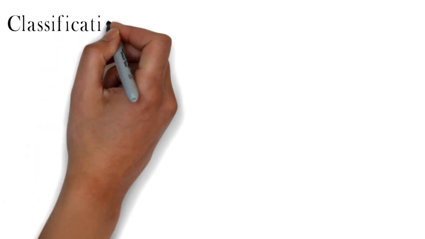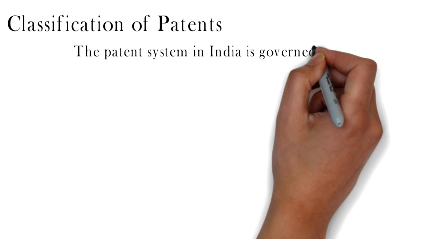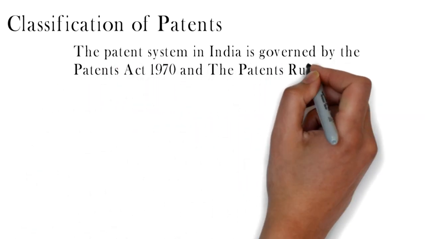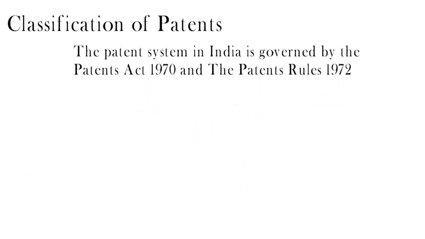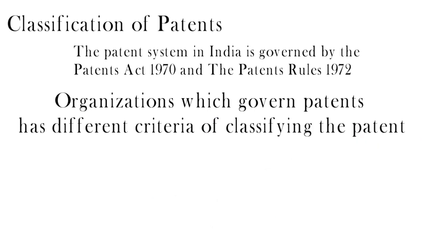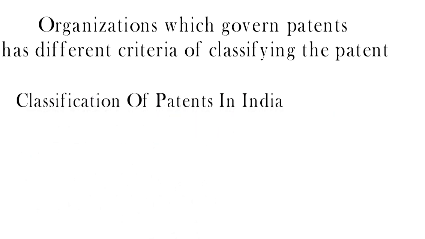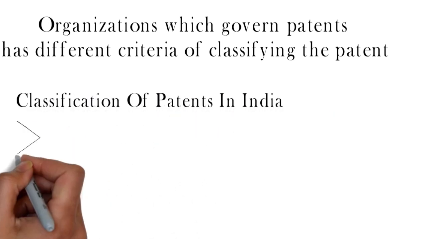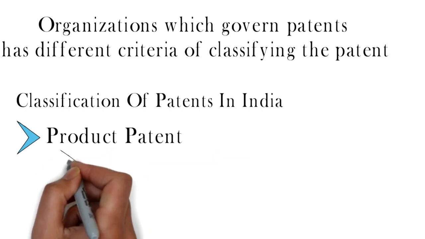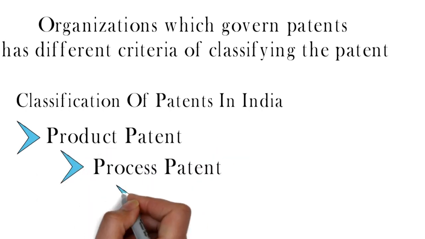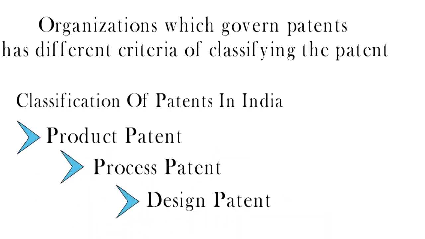Next point is classification of patents in India. The patent system in India is governed by the Patent Act 1970 and Patents Rules 1972, which became effective from 20th April 1972. Here I have listed the types of patents awarded in India. Types of patent are nothing but product patent, process patent and design patent.